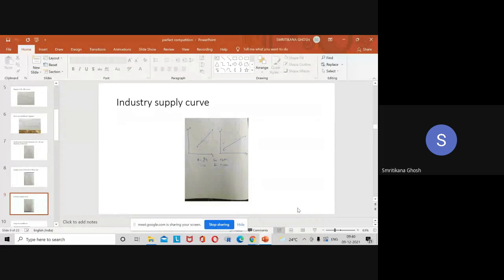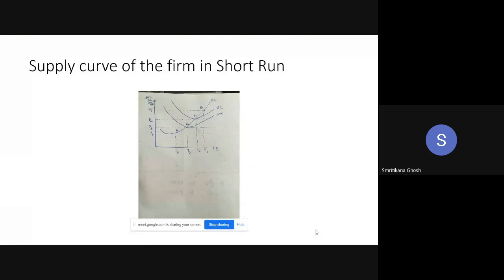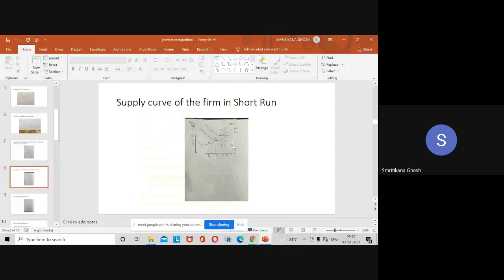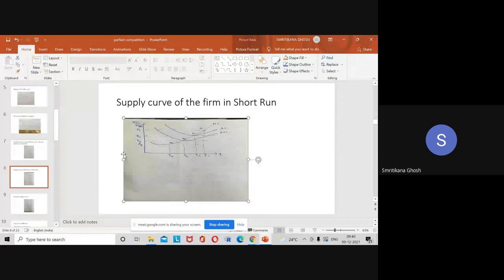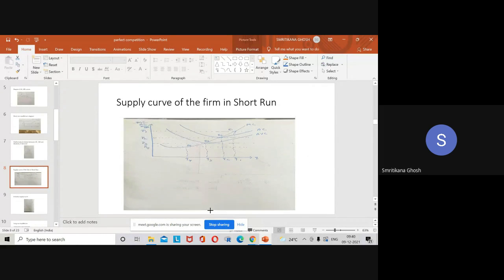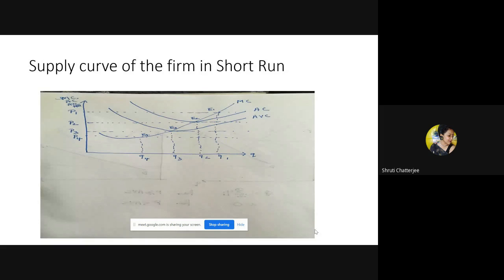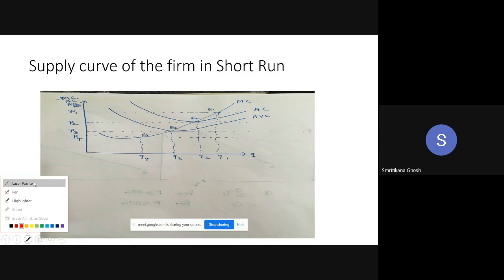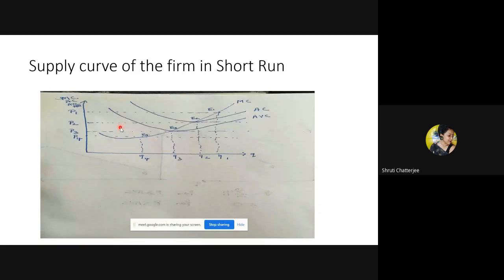Okay. So, before going to the industry supply curve, tell me up to this point if you have any query. That was the last diagram. If you have any query, I will discuss it again. So look at this. I'm repeating the last slide of the last class: the supply curve of the farm in the short run. Am I audible properly? Yes, ma'am. Clearly. Okay, fine.